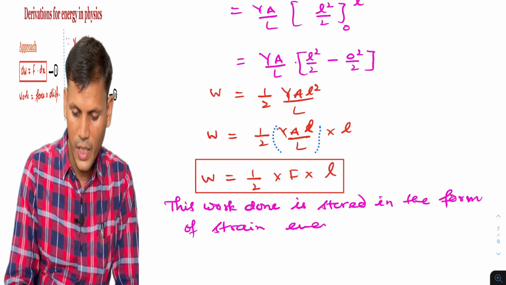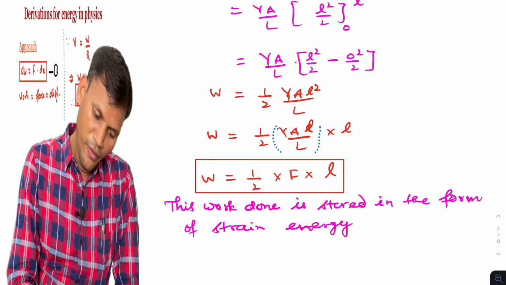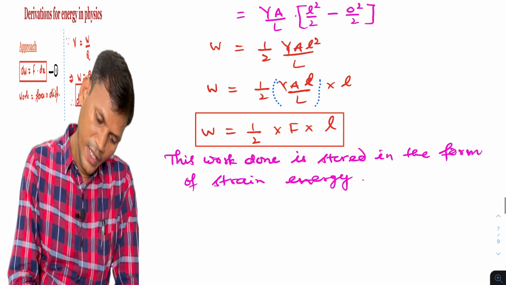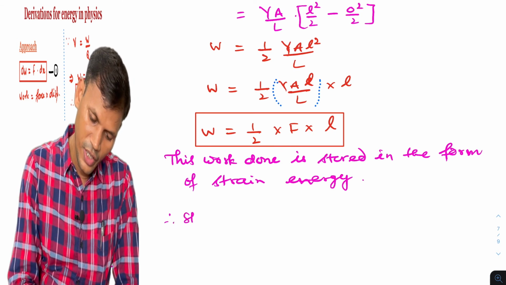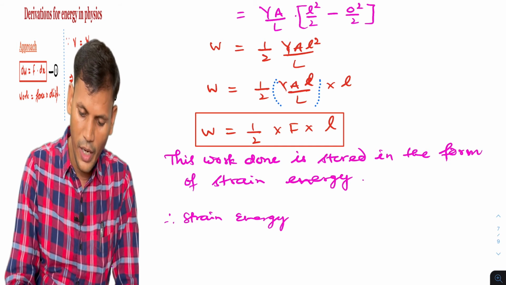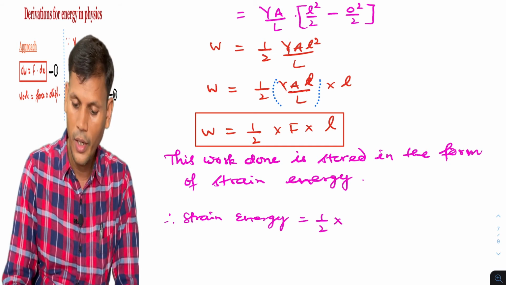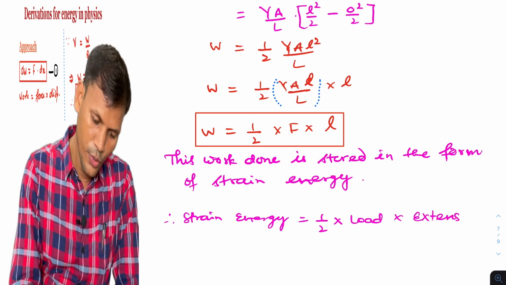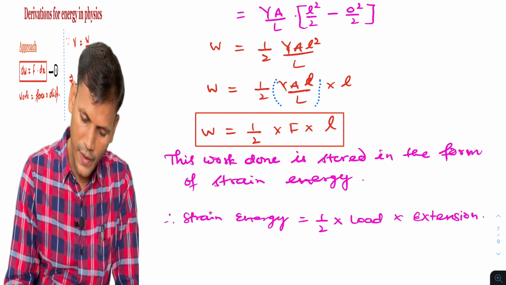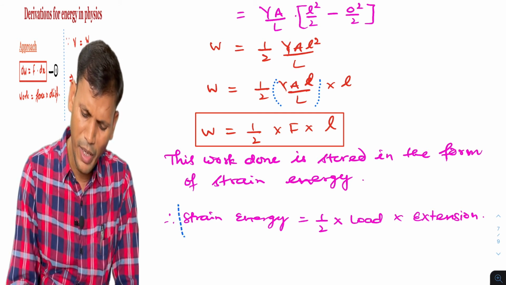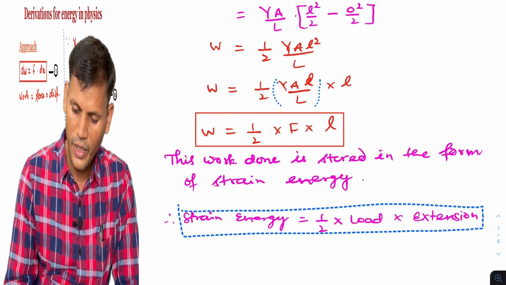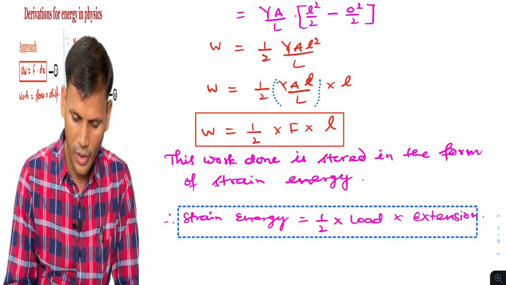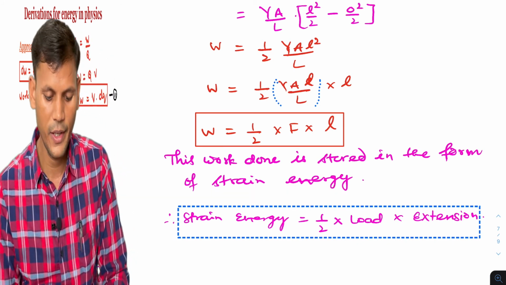So this is the formula for strain energy. So we can say strain energy is equal to 1 by 2 into F, also called load, into small l, the extension. So 1 by 2 into load into extension. Now there may be different formats of this formula, but the derivation will be till here only.